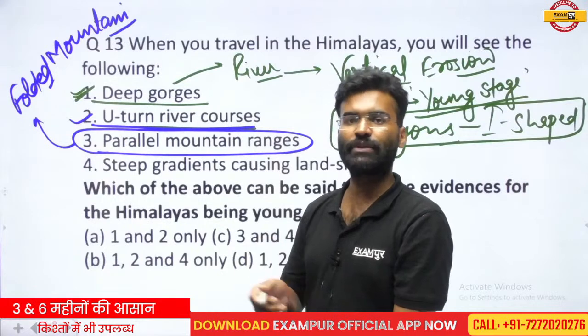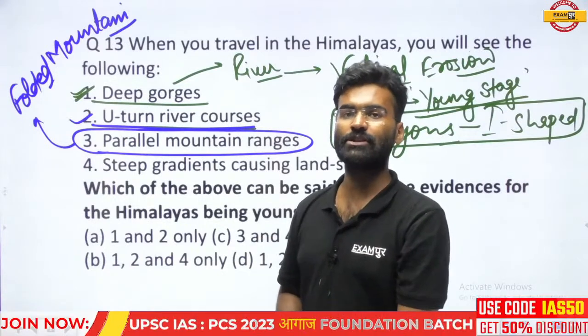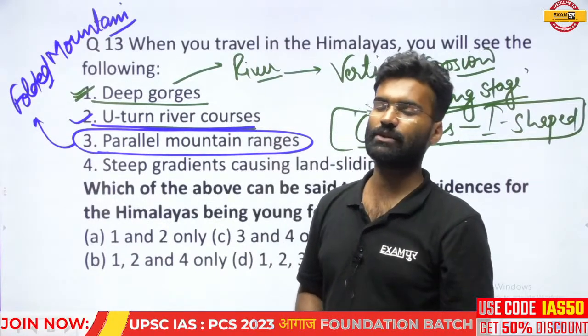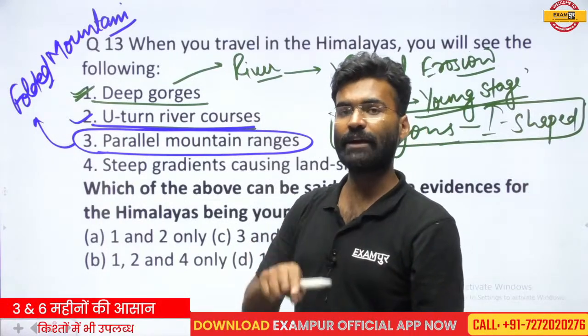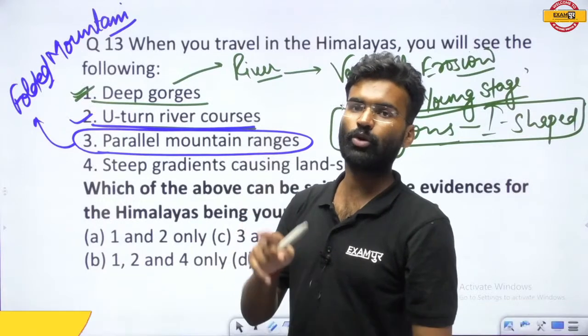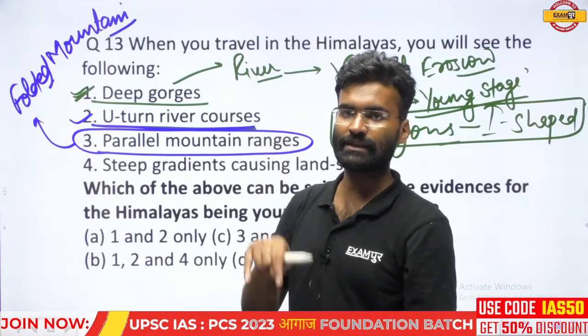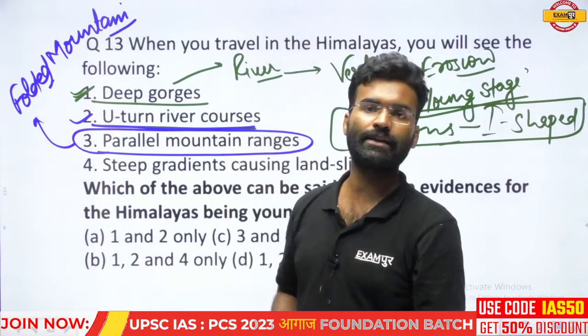on the basis of the erosional activity, on the basis of the exogenetic forces or the exogenetic work on that particular landscape, you can find out the time period of that orogeny, whether this orogeny is in the recent time period or in an earlier time period.